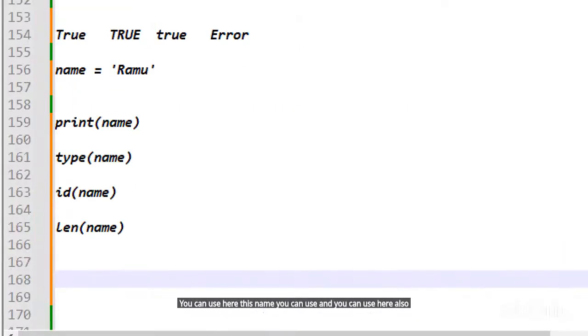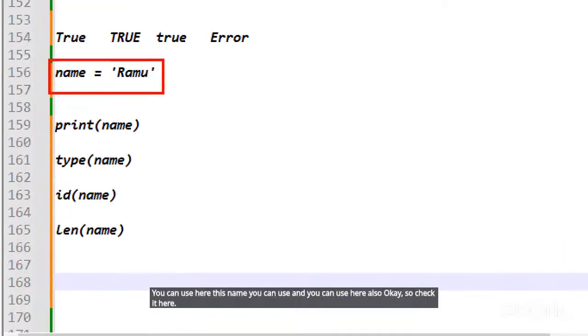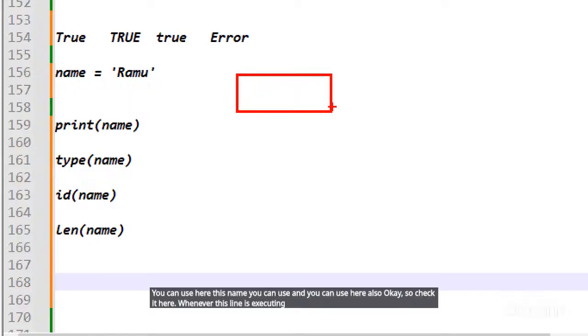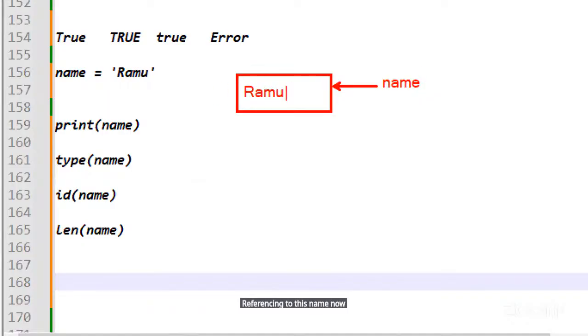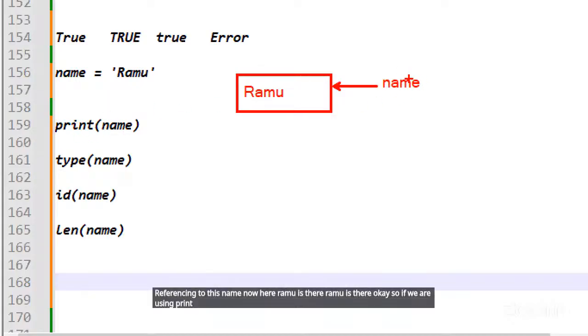Whenever this line is executing, memory is created in memory allocation, and that is referenced by this name, guys. Now here Ramu is there. So if we are using the print function, using this reference, what value is in this memory, that value is going to get here.